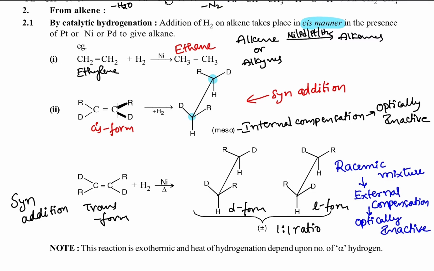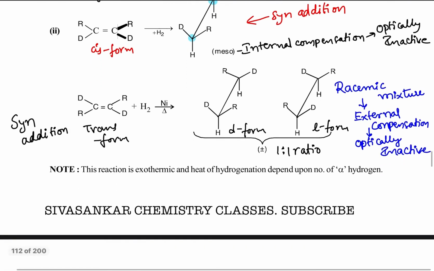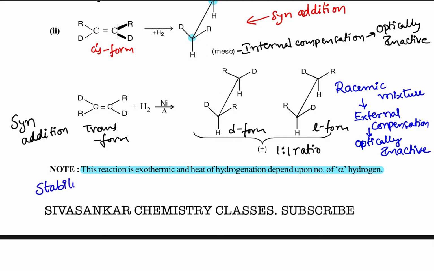This point is very important. Now, hydrogenation of alkene. This reaction is exothermic. Heat of hydrogenation depends upon the number of alpha hydrogens. This point is also very important. Stability is directly proportional to the number of alpha hydrogens.